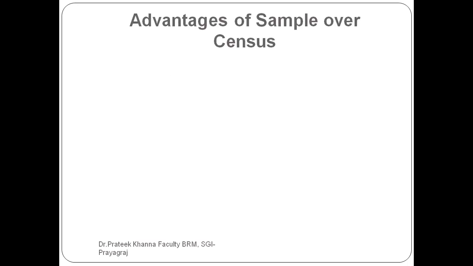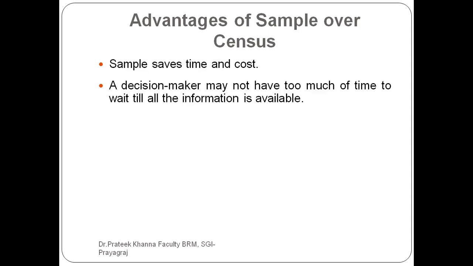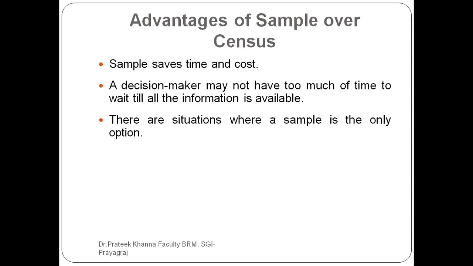So what is the advantage of sample over census? A sample saves time and cost, because we do not study the entire population, we take a subset of that population. It means out of the whole population we select a few. A decision maker may not have too much time to wait till all the information is available, because it is very difficult to study the entire population, as it takes time as well as cost. So there are situations where a sample is the only option.